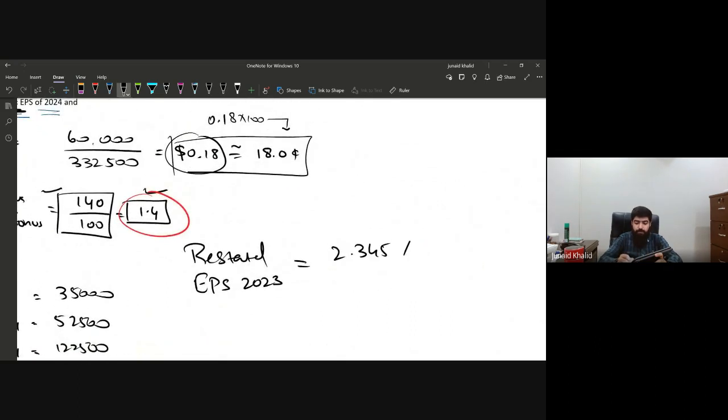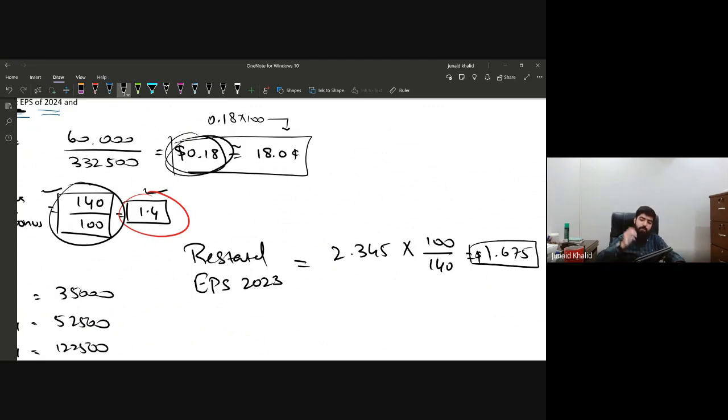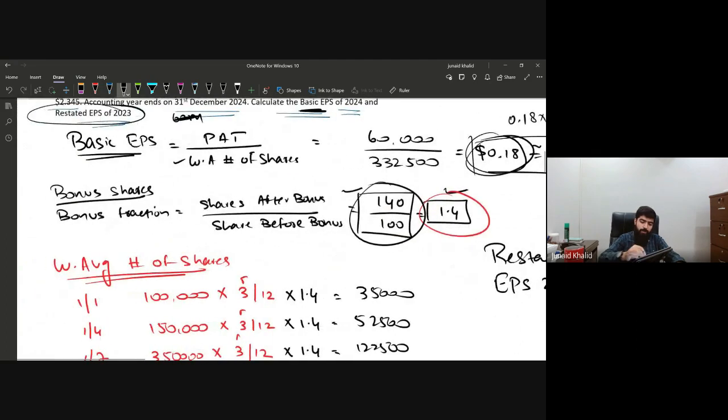All you have to do is apply the inverse of the bonus fraction, that is multiply by 100 and divide by 140. So this will make 2.345 multiplied by 100 divided by 140. This will make $1.675. So the current year EPS is $0.18 and restated EPS would be $1.675. I hope this is clear to you now.